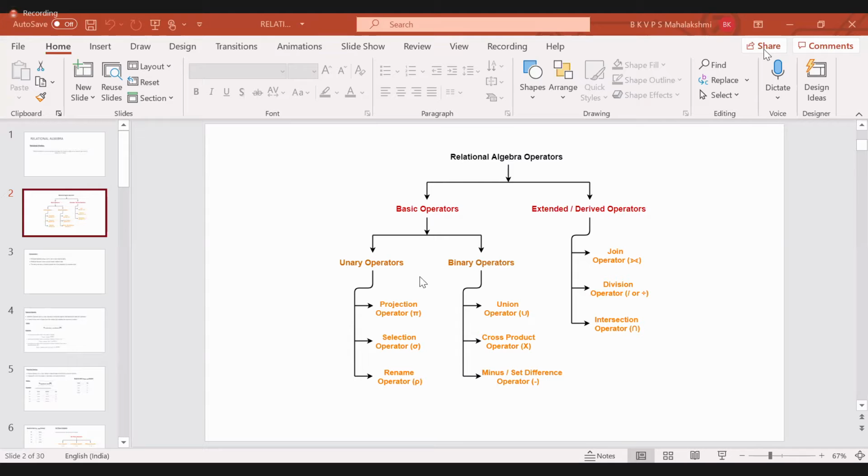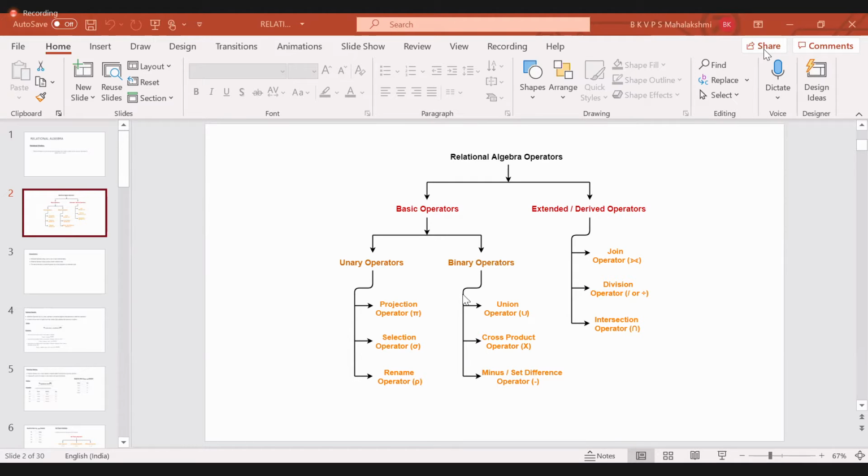Binary operator means, what is the definition of the binary operator? Is addition a binary operator? Subtraction? Yes, because it works in between two operands, right?